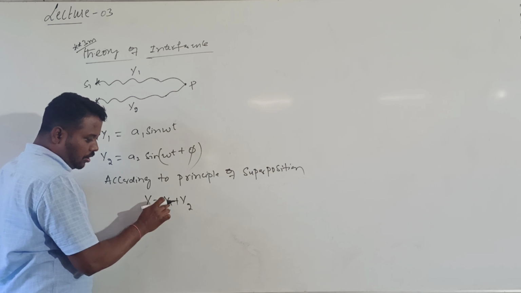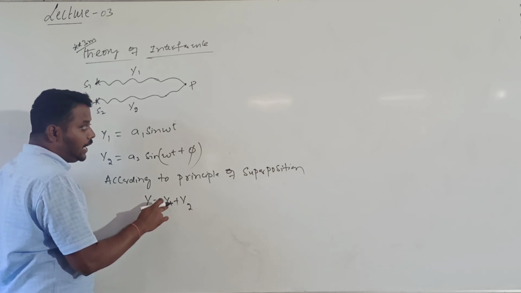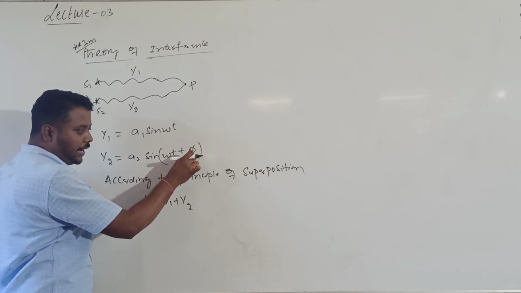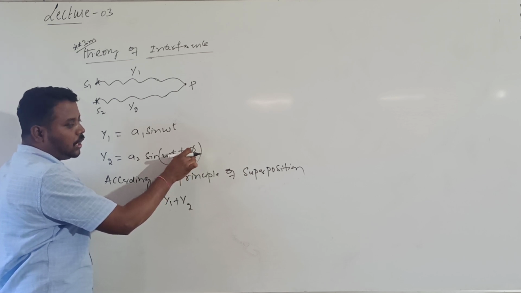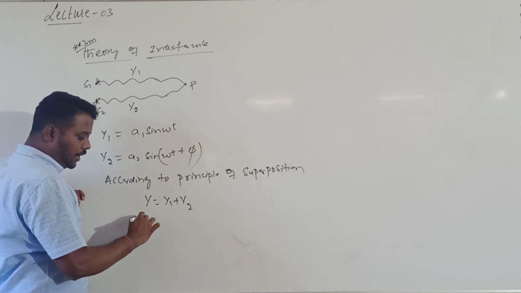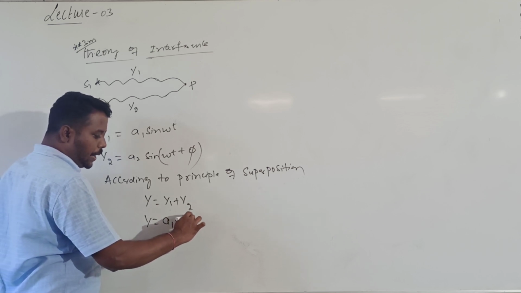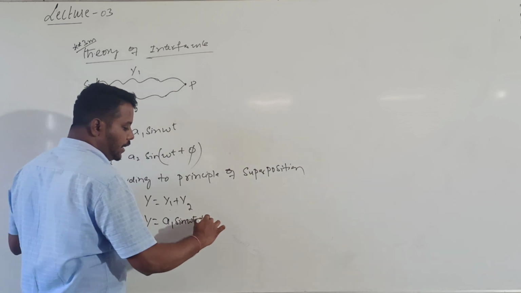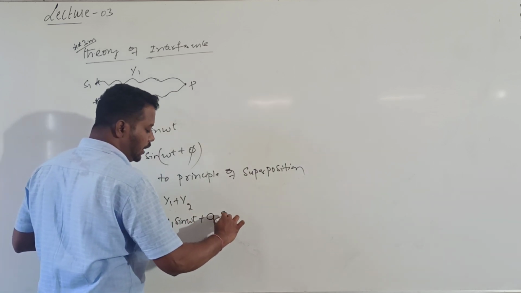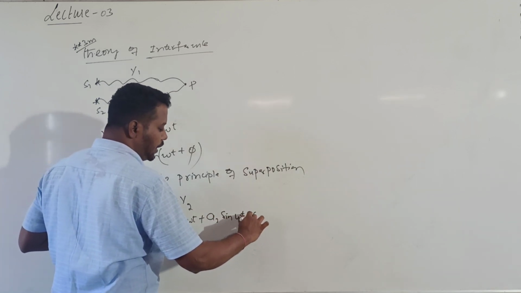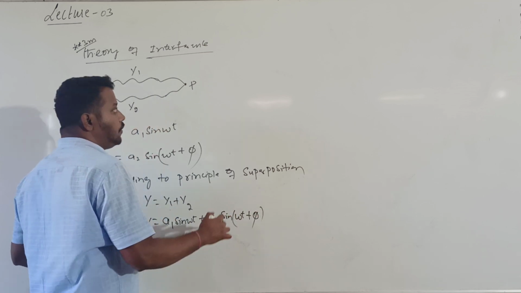So sir, why are you not considering the vector form? I am writing in terms of the phase difference. That phase value only will give you whether to add or subtract. Then the y value is equal to y1, which is a1 into sine omega t, plus y2, given by a2 into sine of omega t plus phi. Right? So from this what will I get?